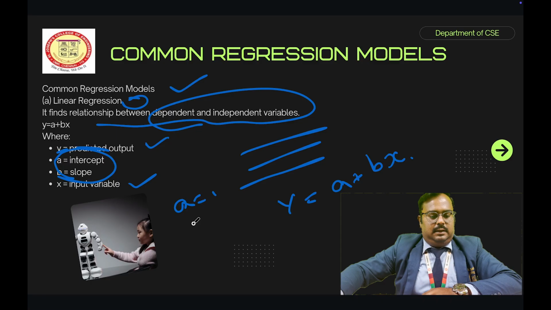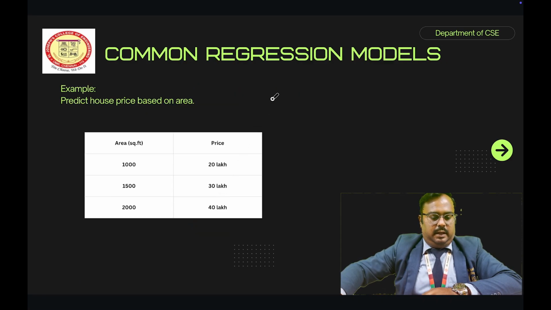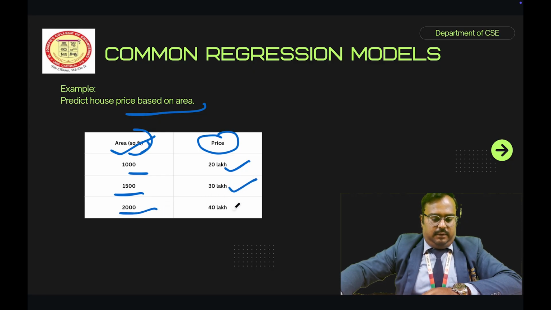Let us consider this example: predict house price based on the area. We already discussed this, right? Here the area is in square feet, and then the price. For an area of 1000 square feet the cost is 20 lakh, 1500 costs 30 lakh, and 2000 square feet is 40 lakhs. So based on the square feet, or the area, the price will vary.